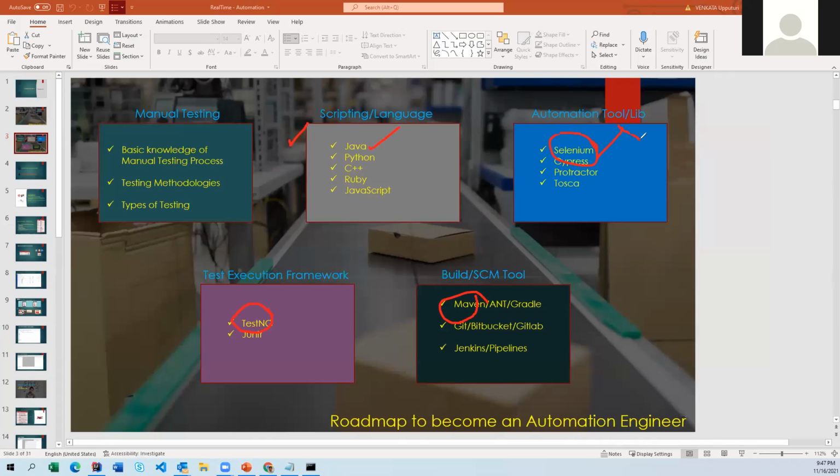It is kind of one jar file or library, and only a few functions will be there, hardly 50 or 60 functions. If you practice for 1 week, you will be able to get it. But to reach that level, you have to cross all these things: Java, TestNG, Maven. Then only will you be able to use those 40 or 50 functions efficiently.